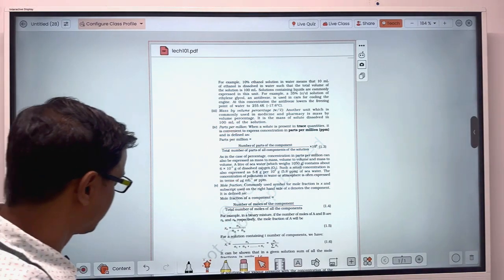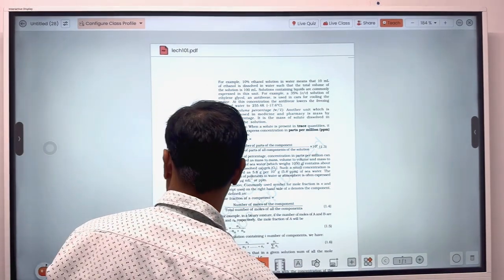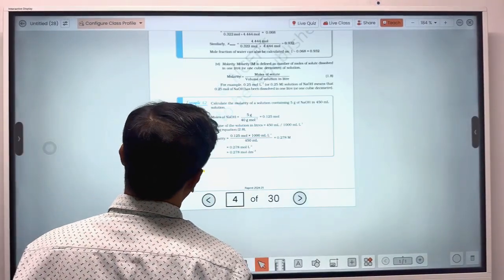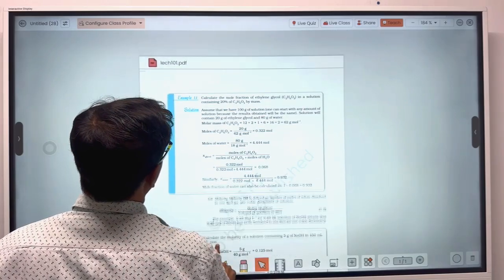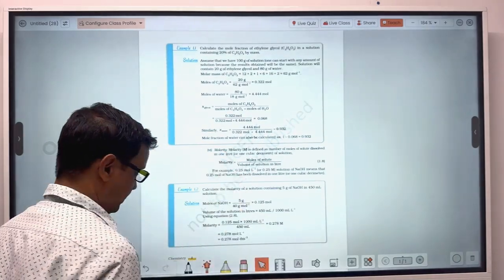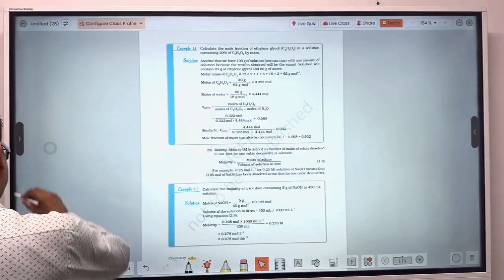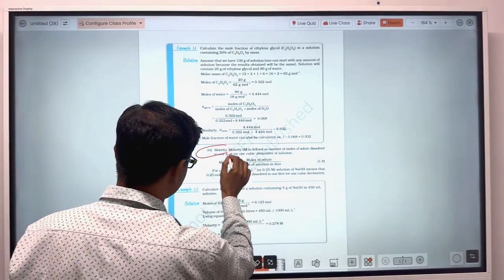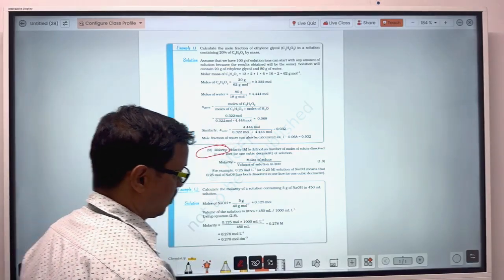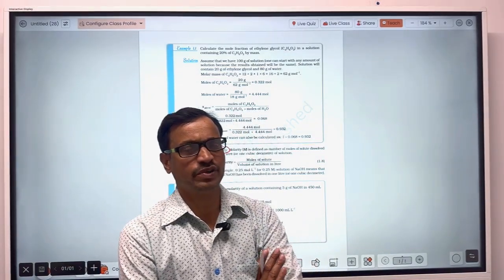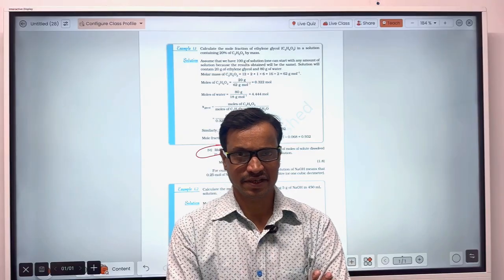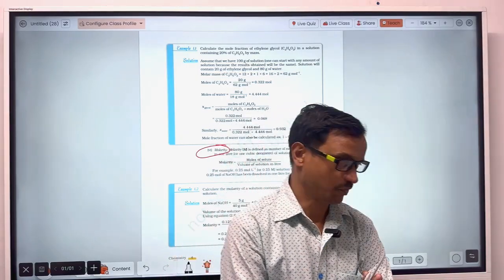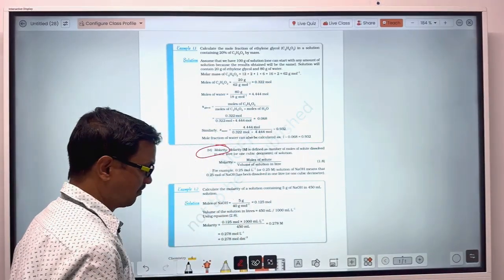Let's see the next topic of this chapter. Here, molarity. Very important expression for the solution. Often in the 12th board examination, it asks in 1 mark: define molarity. So how do we write it to get the full marks?